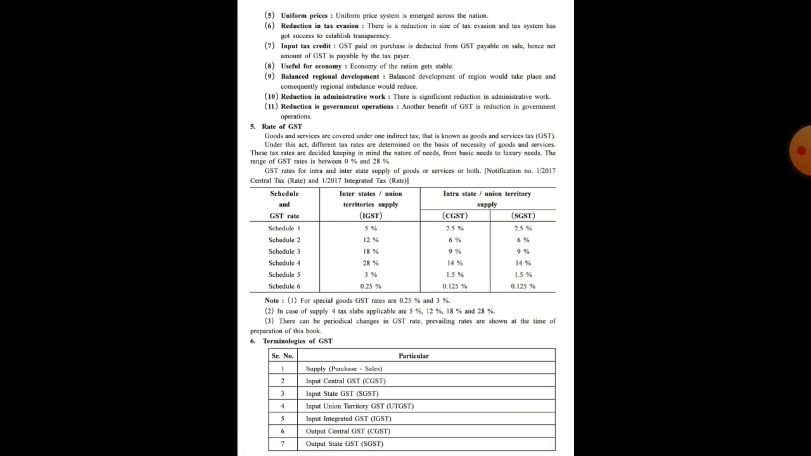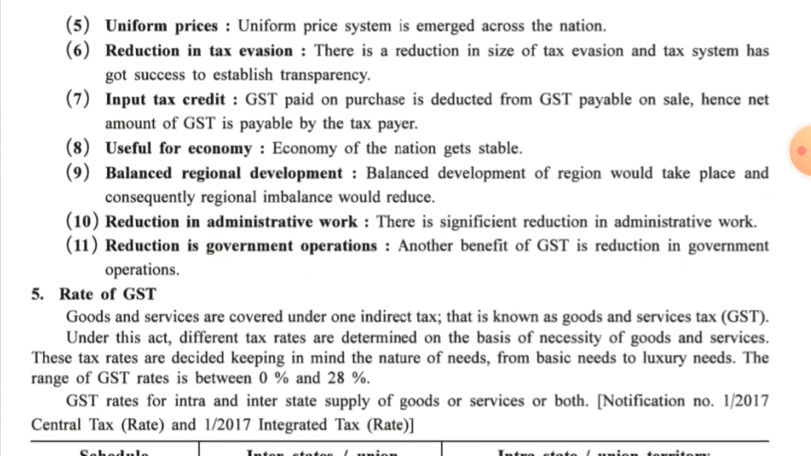Then the next point, that is fifth point, uniform prices. A uniform price system has emerged across the nation. Due to the same amount of taxes, naturally the price system is also uniform. Uniformity has been achieved in the price system throughout the entire country. Next, that is reduction in tax evasion. There is a reduction in tax evasion, and the tax system has succeeded in establishing transparency. It means due to uniformity in the tax planning, the tax structure has been uniform and has succeeded in establishing a transparent procedure in the collection of taxes.